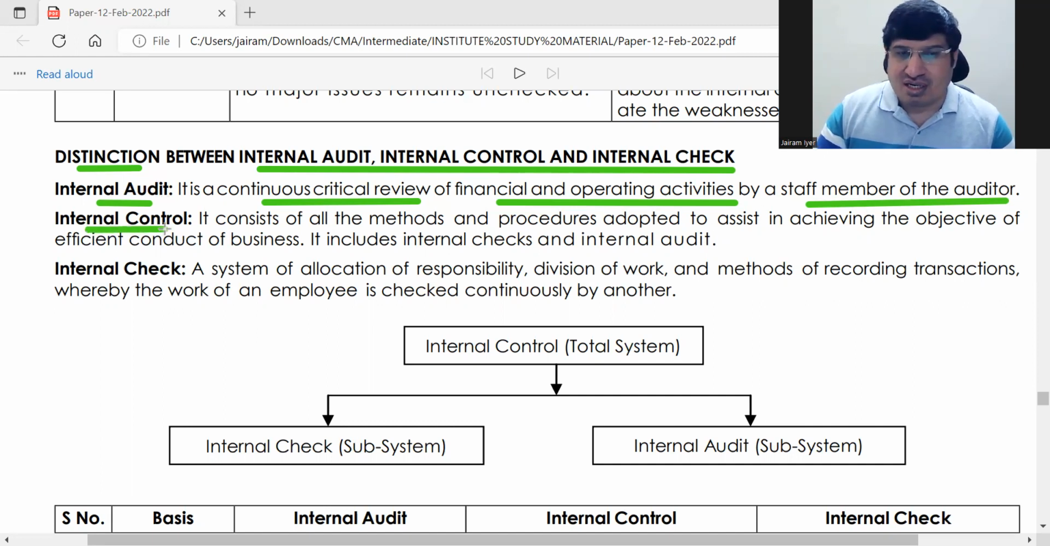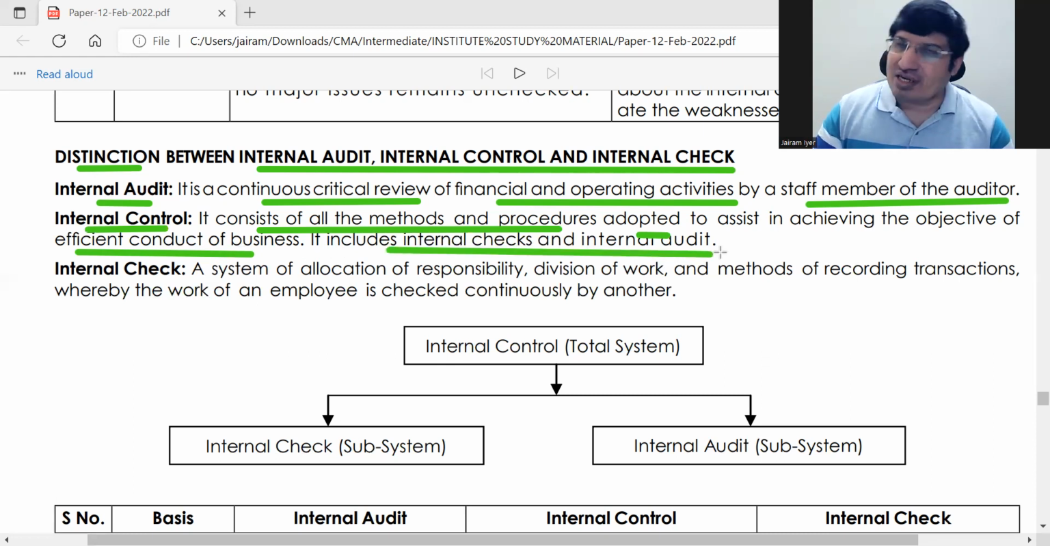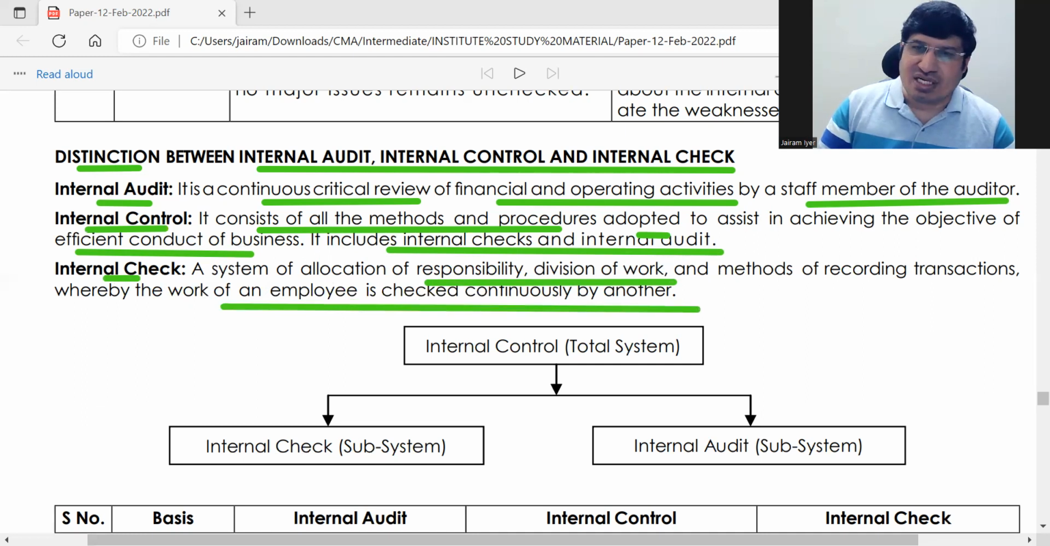Now, internal control consists of all methods and procedures adopted for efficient conduct of business. Whatever methods and procedures are required for efficient conduct of business, you establish those procedures. It includes internal check and internal audit. This is internal control. Now, internal check is giving responsibility, division of work in such a way that the work of one employee is checked continuously by another.